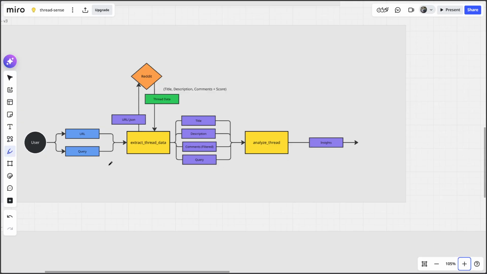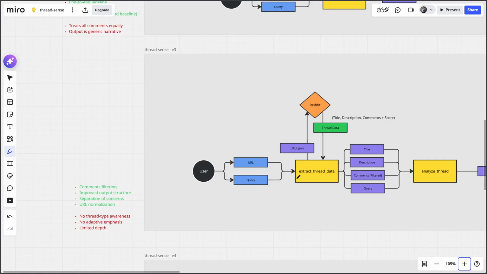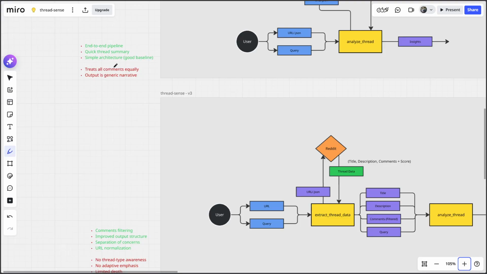Right, now let's look at what the advantages of this particular version are over the previous one. First is we are doing filtering of the comments. So earlier we considered all the comments equally.